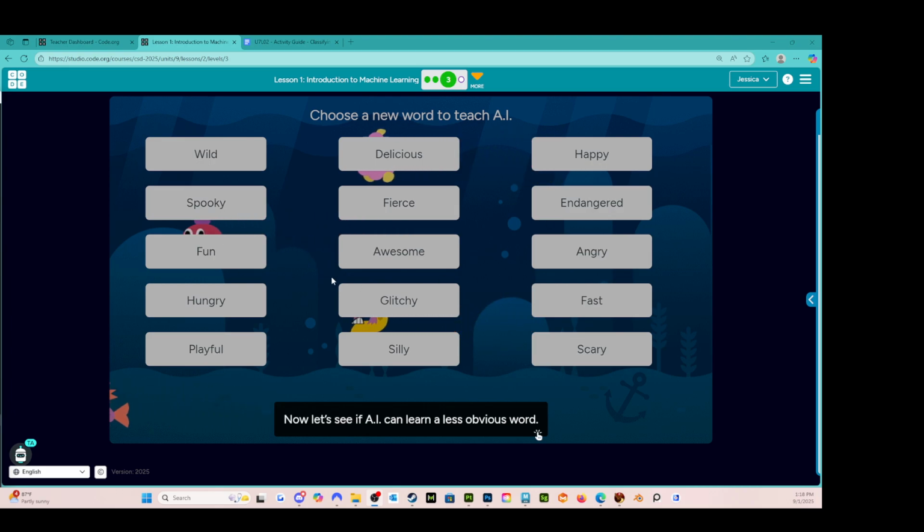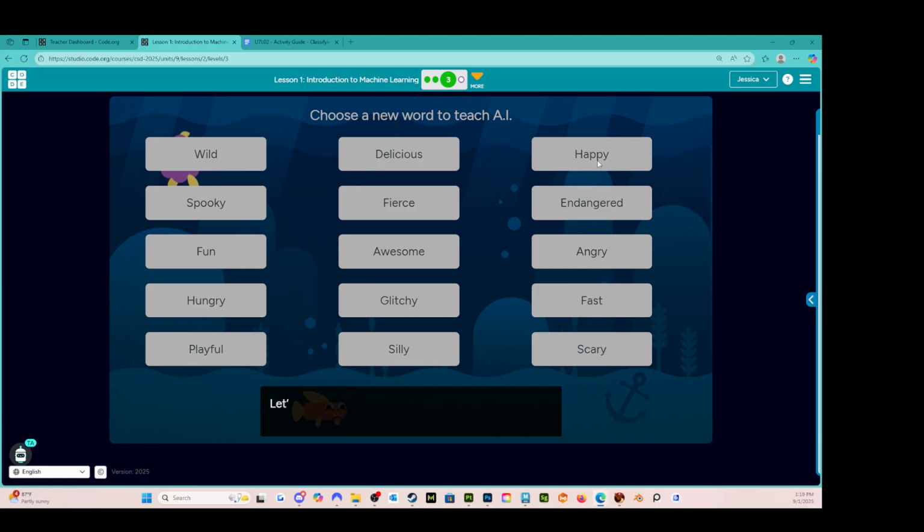This is where we have to be really careful and do a lot of work and training to make sure that the algorithm is going to recognize a scary fish or a fast fish or an angry fish. But you see, I'm going to focus on their expressions.